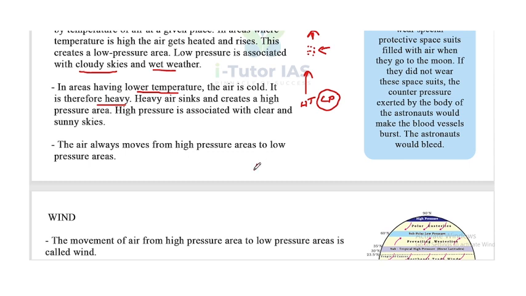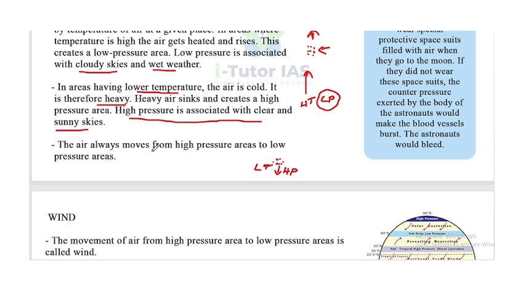So in low temperature, what happens? The air is very heavy, and it starts to sink and forms a high pressure area. So if the temperature is low, then it's high pressure. If the temperature is high, then it is low pressure. High pressure is associated with clear and sunny skies.